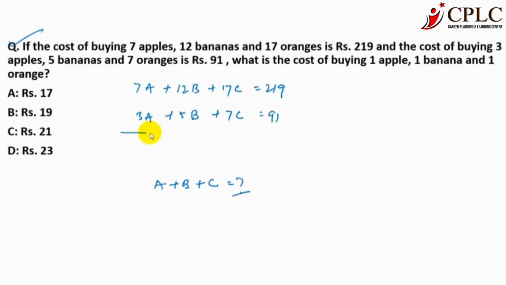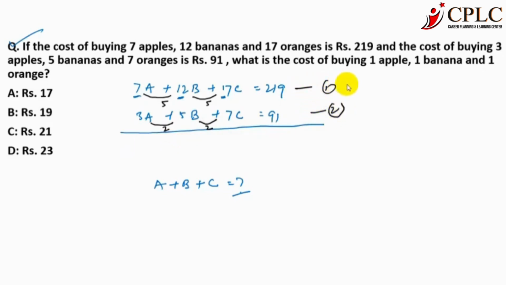How do we solve? We have only 2 equations. So you need to observe here 7, 12 and 17. The numbers given here are in AP. The difference between 7 and 12 is 5, and between 12 and 17 is 5 also. Again in the second equation the difference is 2. So this is equation 1, this is equation 2, and you need to multiply equation 1 by 2 and equation 2 by 5.